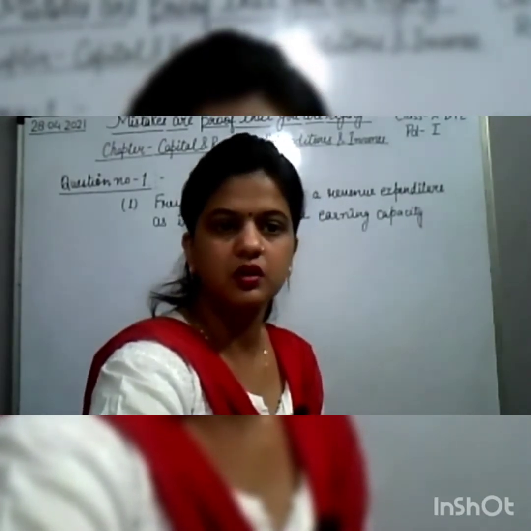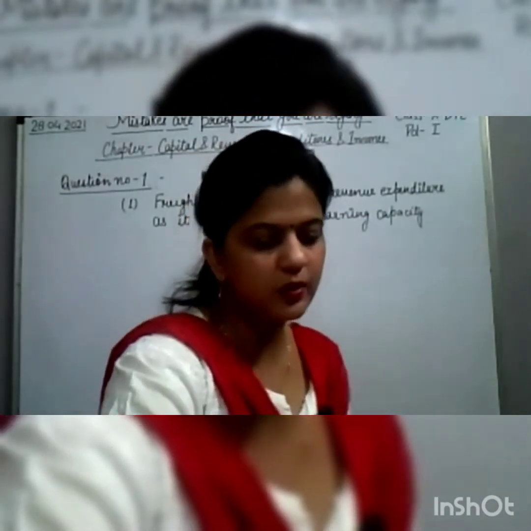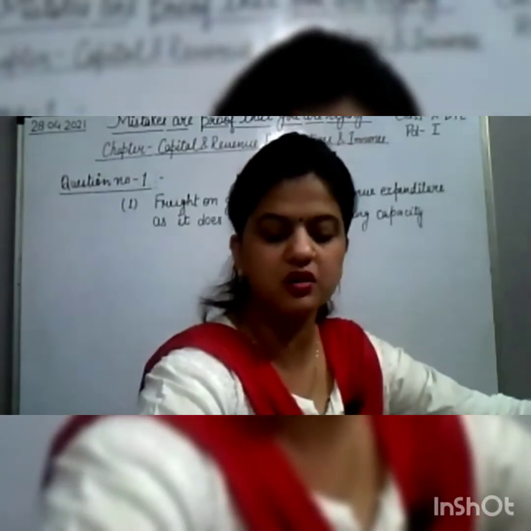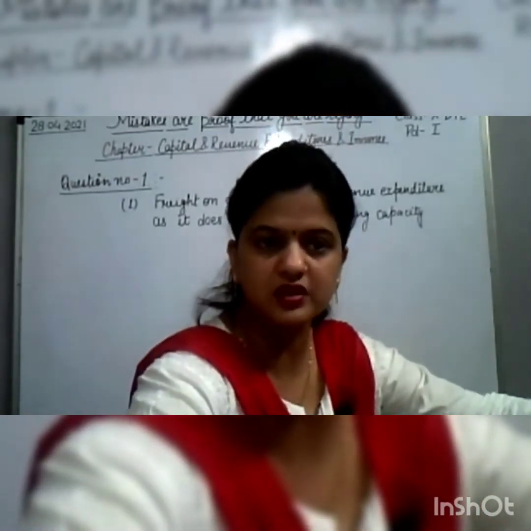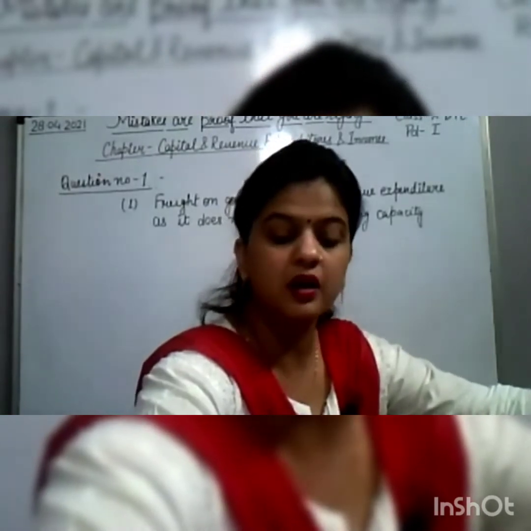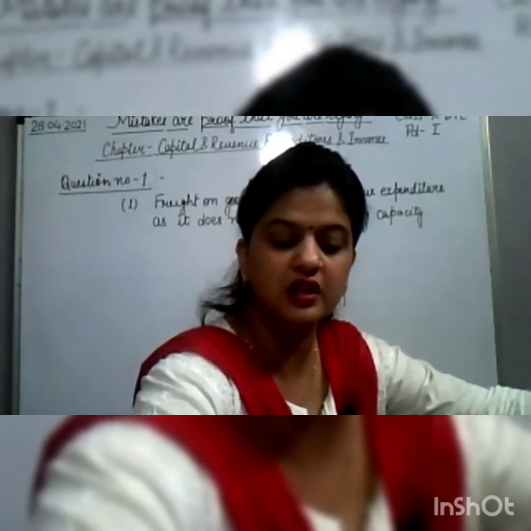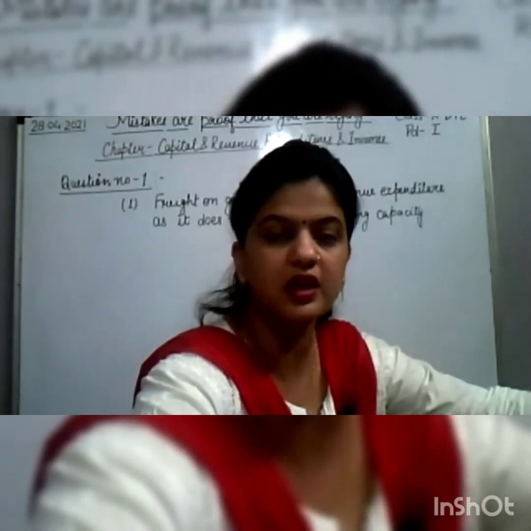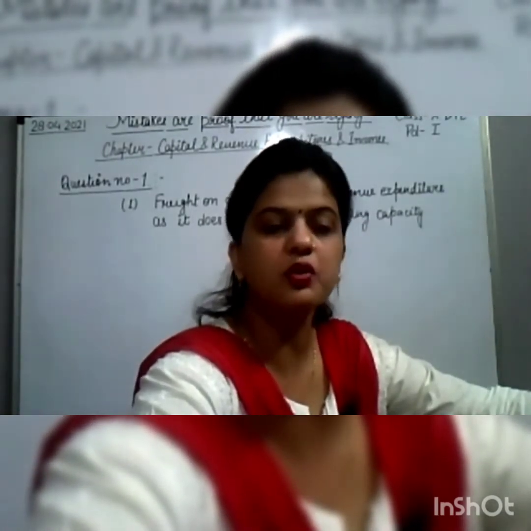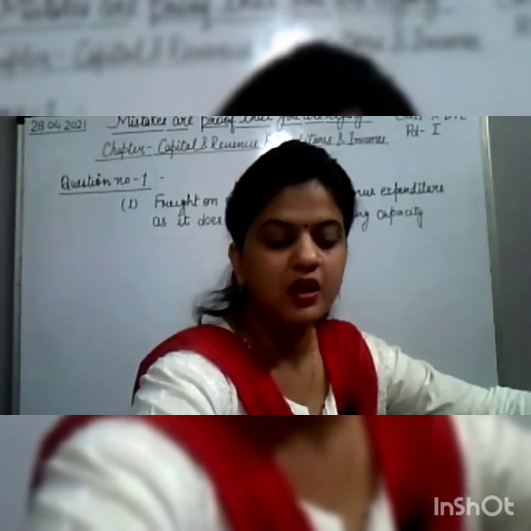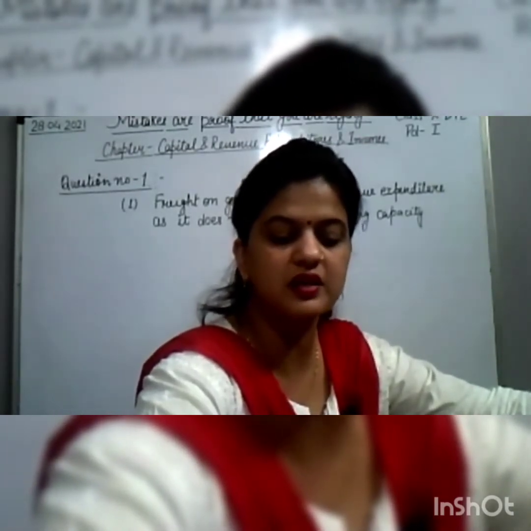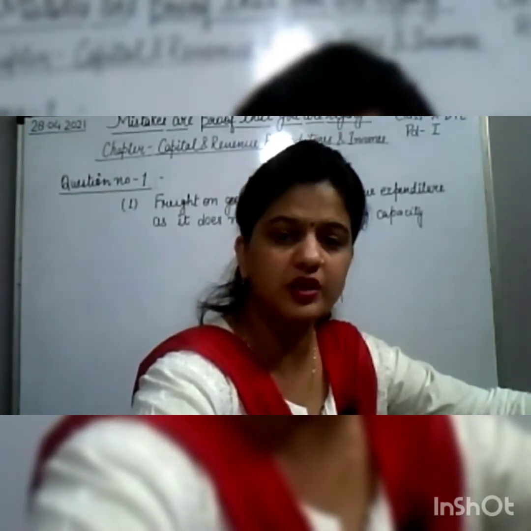It's a revenue expenditure because these expenditures do not add to the earning capacity. It does not increase the earning capacity, so it is called revenue expenditure. So the second point, compensation paid to retrenched workers, is also a revenue expenditure.